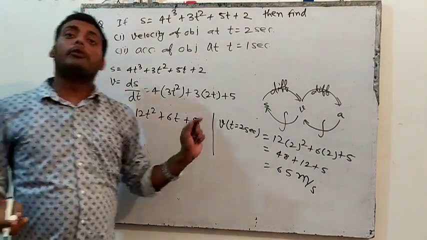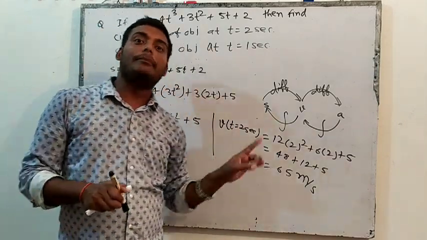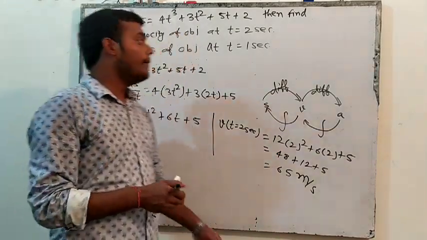That means at the particular time t equal 2 seconds. Now try to understand the concept. At the particular time t equal 2 seconds, what is the velocity of the object? The answer is 65 meter per second.